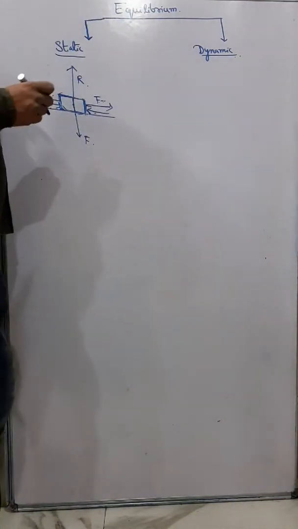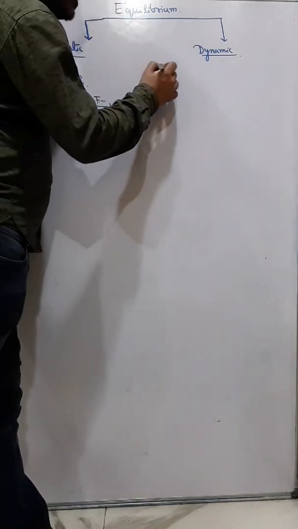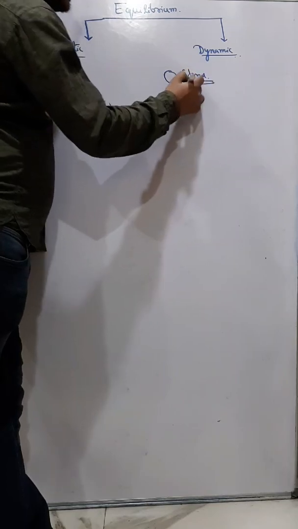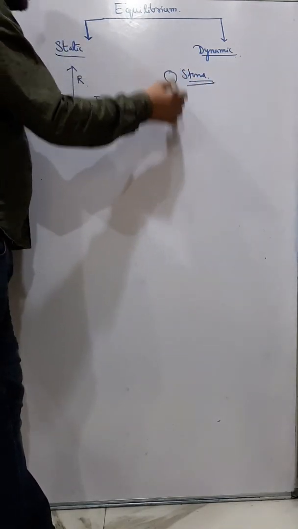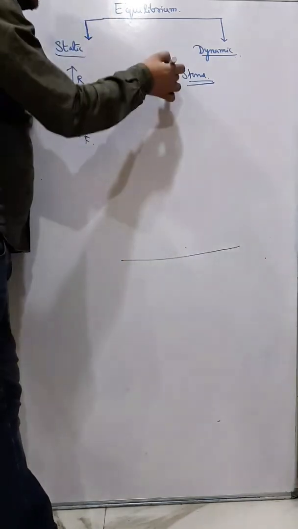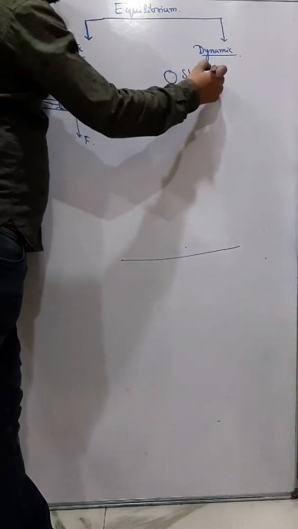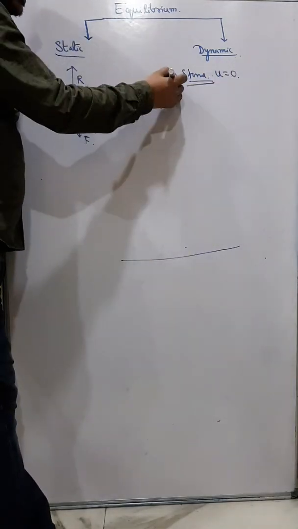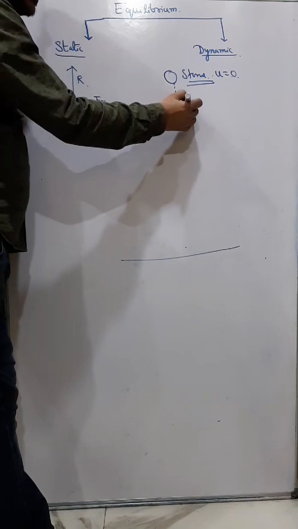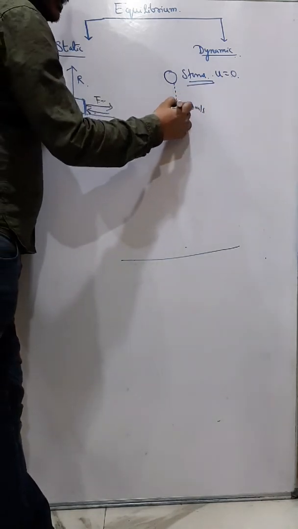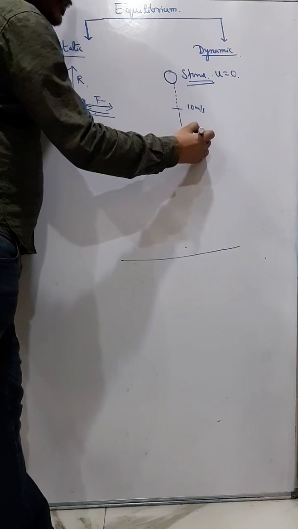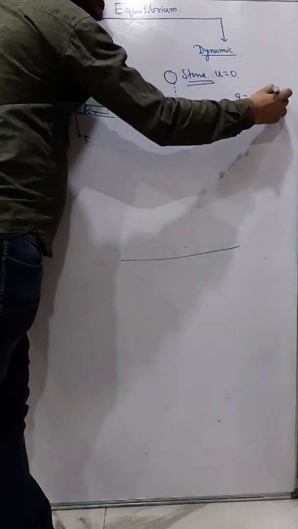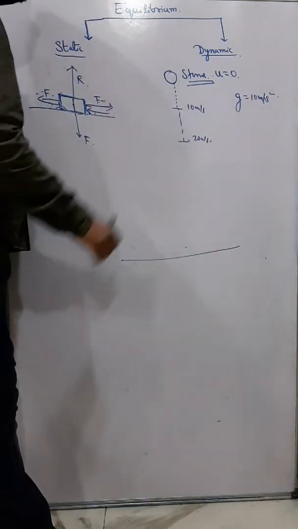Generally you know that if you take a stone and drop it from a certain height, initially the speed of the stone is 0, and as it falls, after 1 second the speed becomes 10 meters per second, after 2 seconds the speed becomes 20 meters per second, because approximately I take g as 10 meters per second square, the acceleration due to gravity.